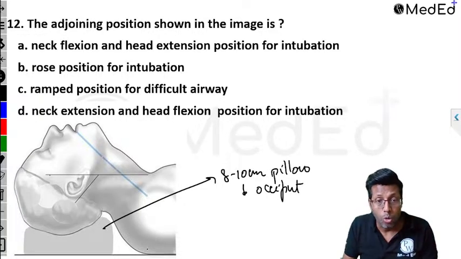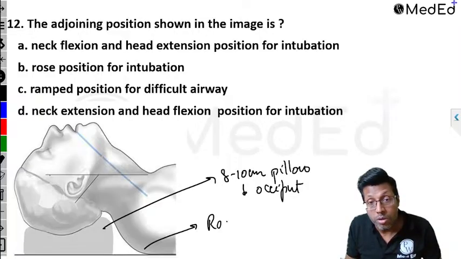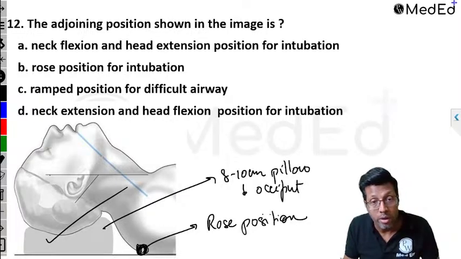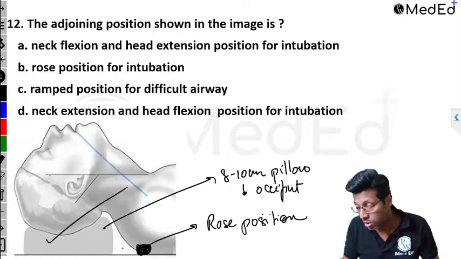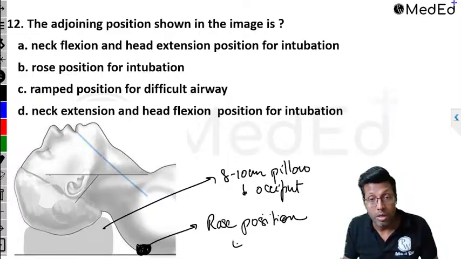There is no pillow under the shoulder, because if something was under the shoulder also, a wedge or a sandbag, that would have meant rose position, which is used for tonsillectomy or ENT. In rose position, you will have something below the shoulder as well. That is why it is rose position. So that is used for ENT, and therefore the rose position is out.